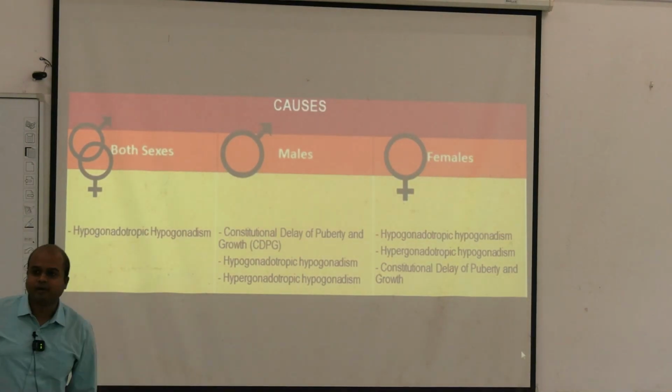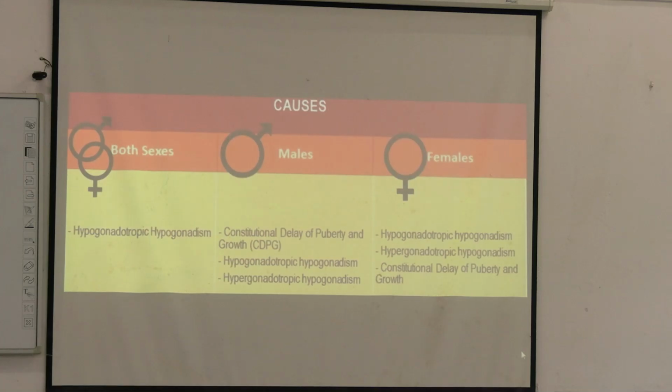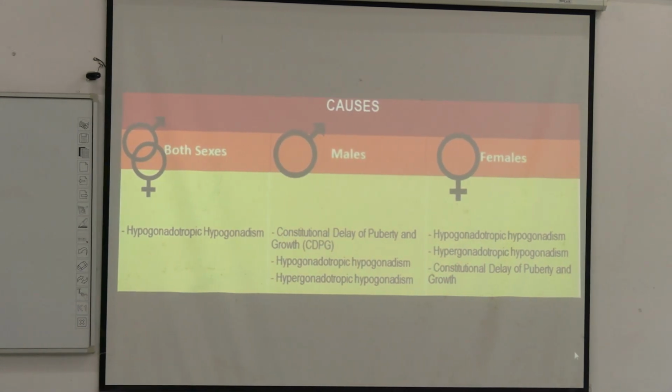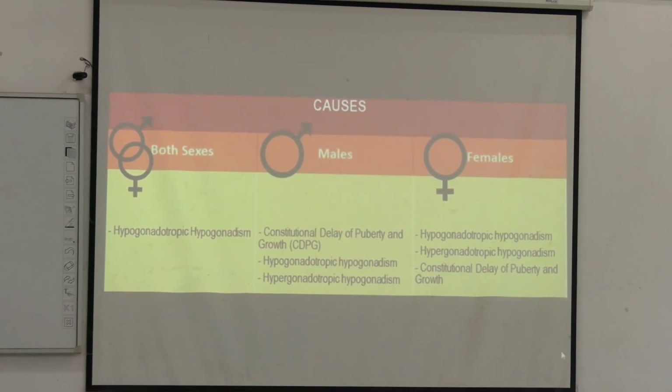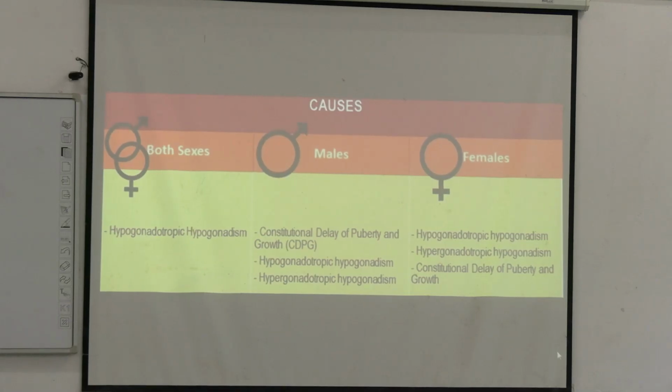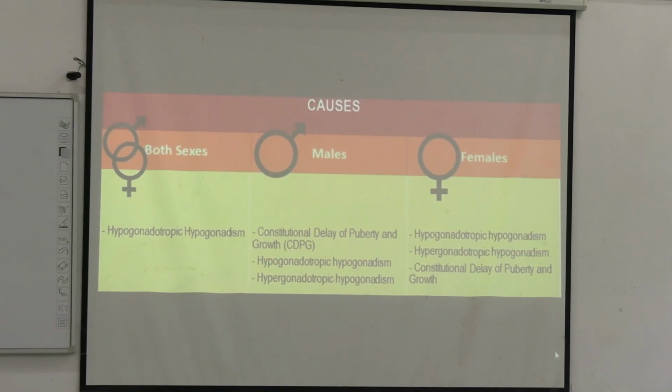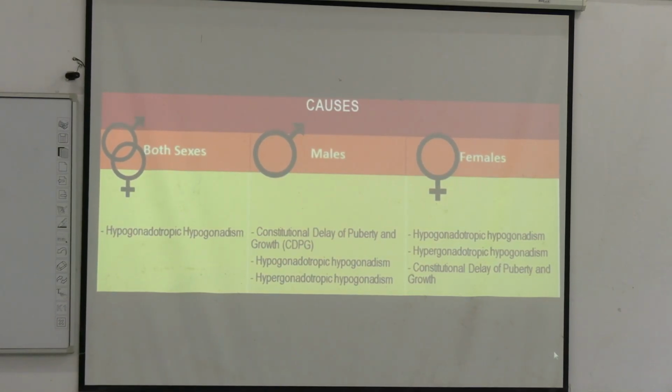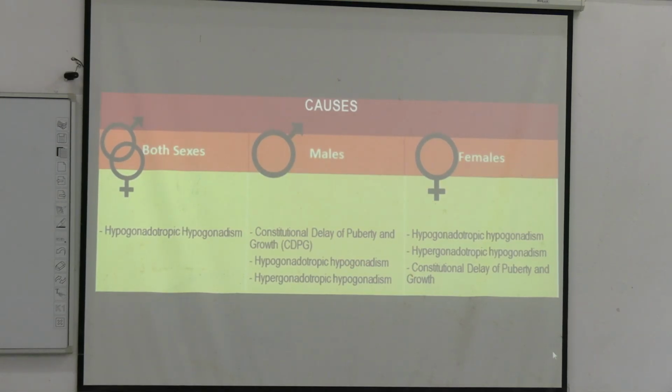Again, causes we have already mentioned. These are some terms: hypogonadotropic hypogonadism, where gonadotropins are deficient, so gonads are also not developing. And hypergonadotropic hypogonadism. As you have already read about the hypothalamic pituitary axis, take thyroid: what is primary hypothyroidism?